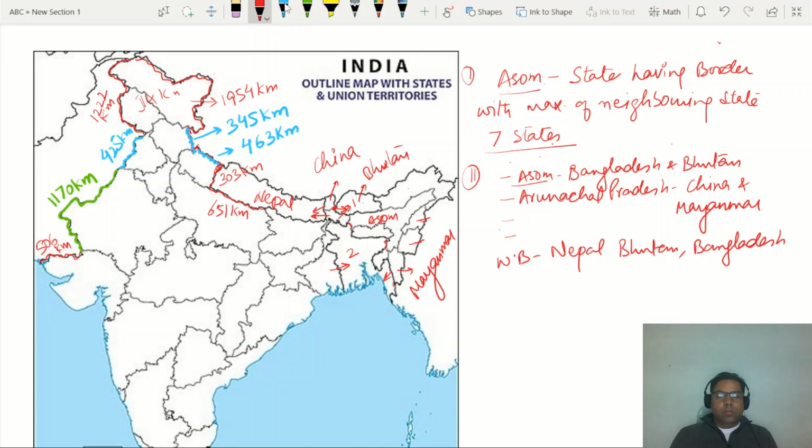So we will continue with another topic of the political map of India, or another perspective of the political map of India.